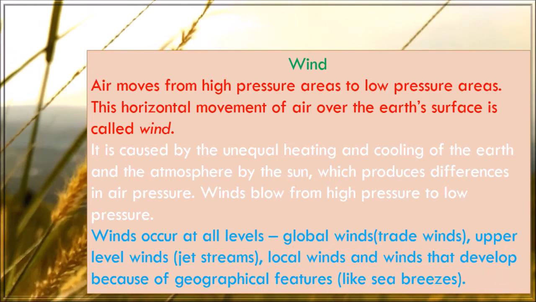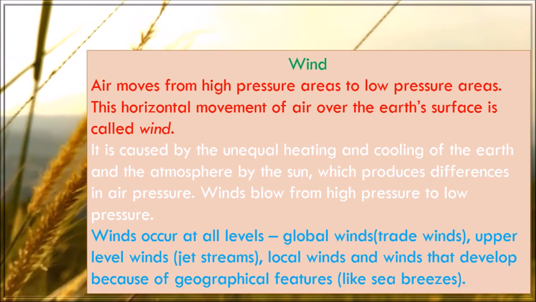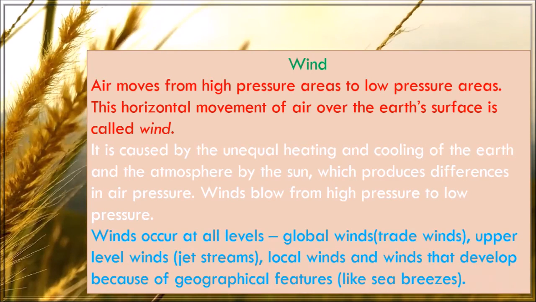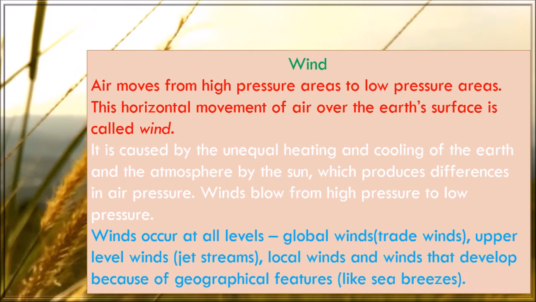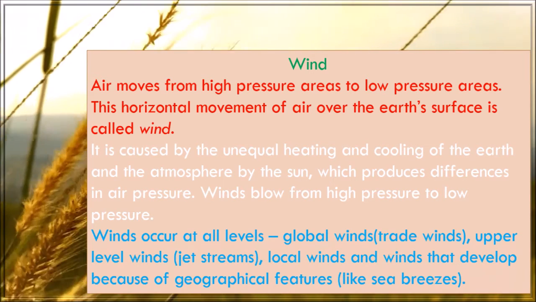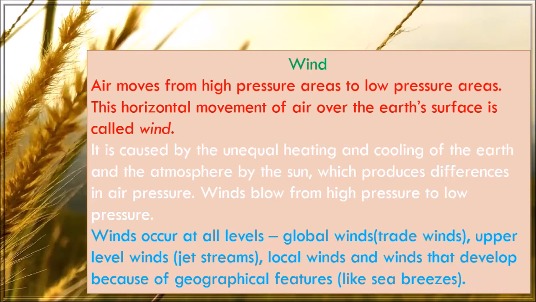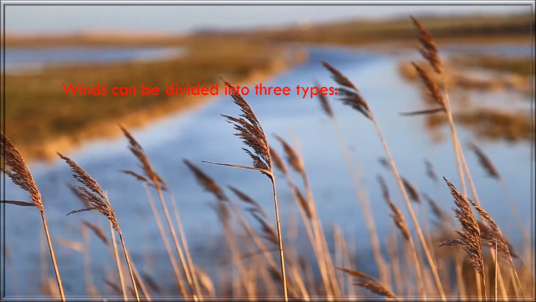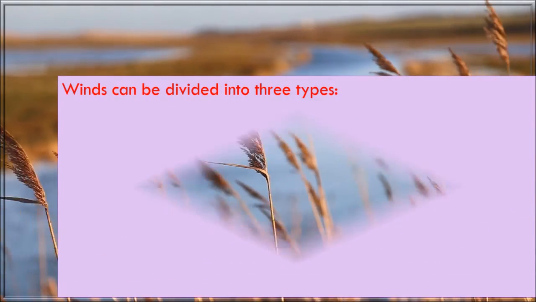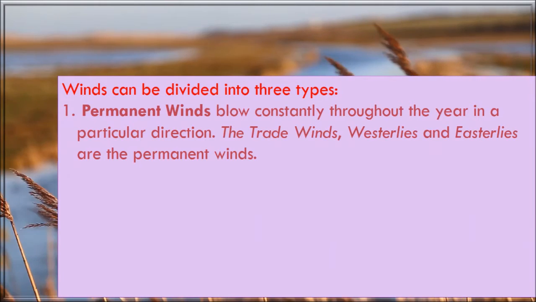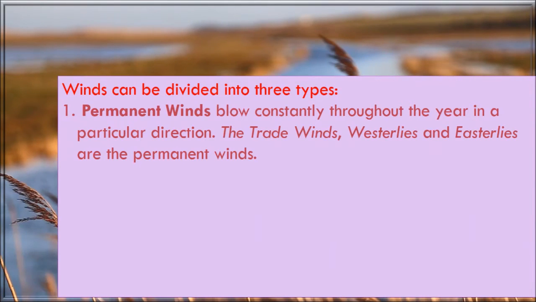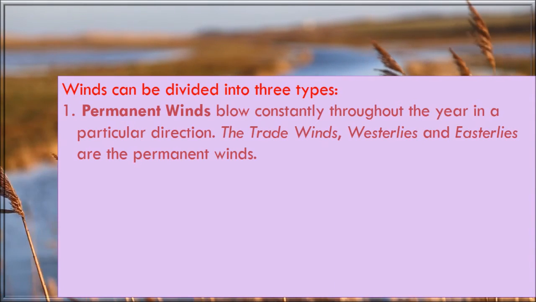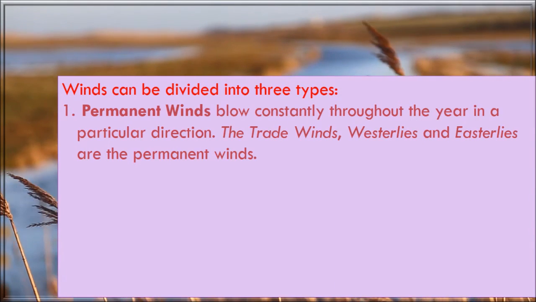Winds occur at all levels. Global winds, also called trade winds, upper level winds such as jet streams, local winds, and winds that develop because of geographical features like sea breezes. Winds can be divided into three types. They are permanent winds that blow constantly throughout the year in a particular direction. The trade winds, westerlies and easterlies are the permanent winds.